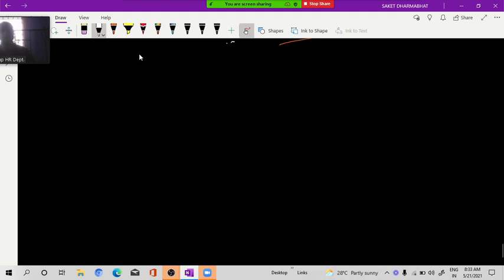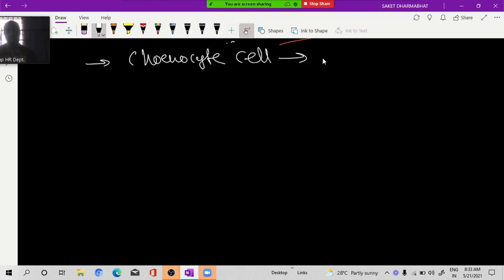Now, so that ostia, osculum I told, spongocele I told. This choanocyte cell is an exclusive characteristic of sponges, means found only in sponges.